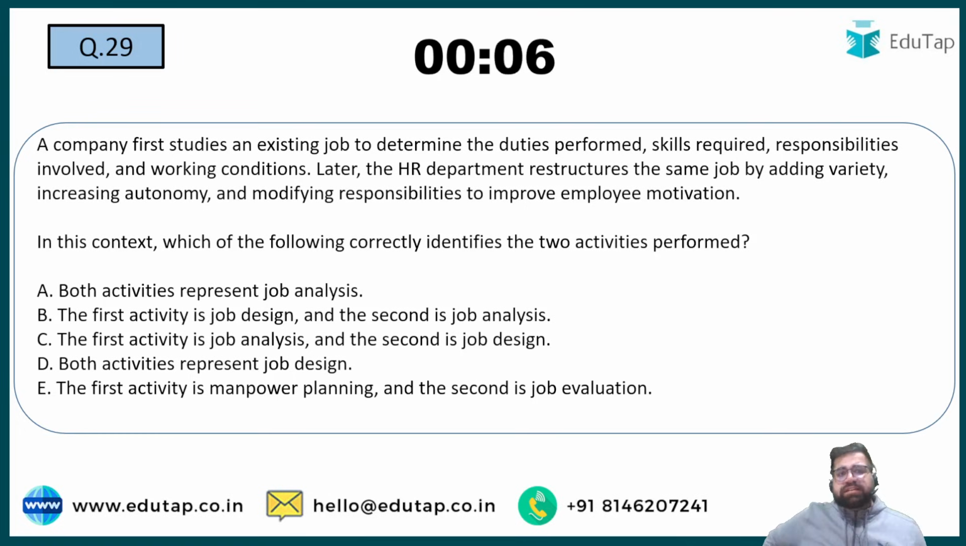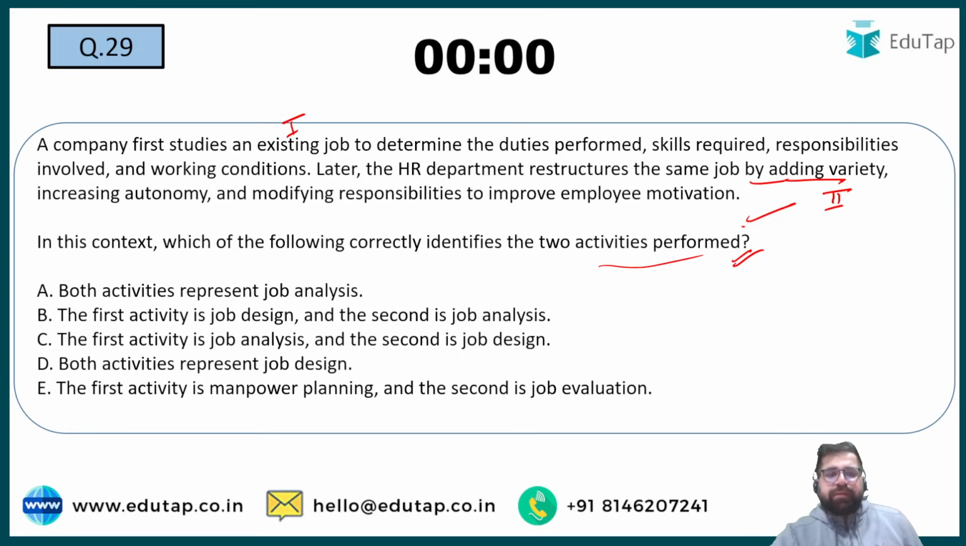A company first studies an existing job to determine the duties to be performed, skill required and responsibility involved, and working conditions. Later, HR department restructures the same job by adding variety, increasing autonomy, modifying responsibility to improve employee motivation. In this context, which of the following correctly identifies the 2 activities which are performed? So first you can see activity number 1 is performed, then activity number 2 is performed. The question is asking you what is the name of activity 1 and activity 2.